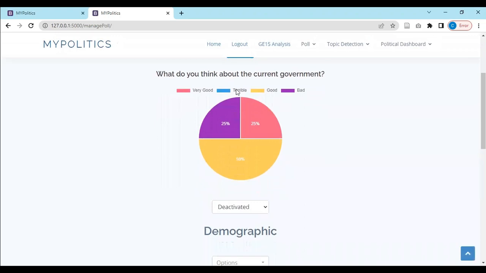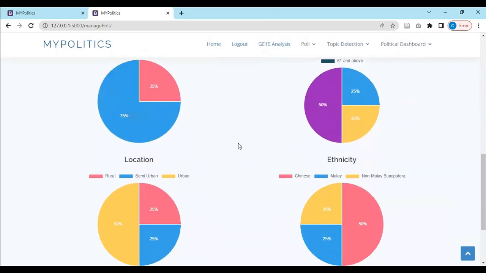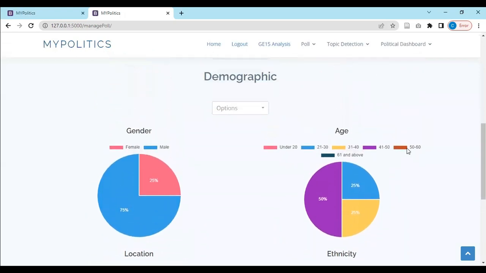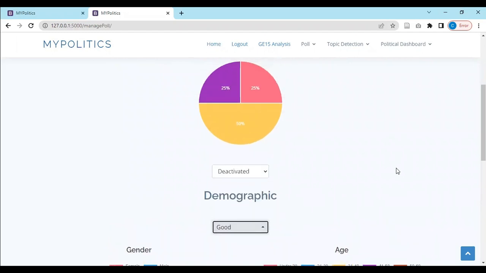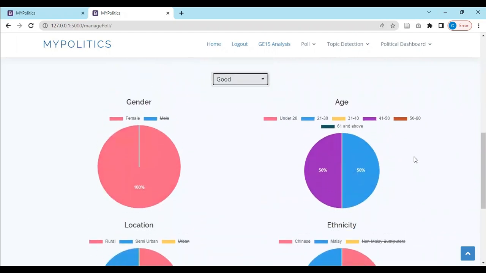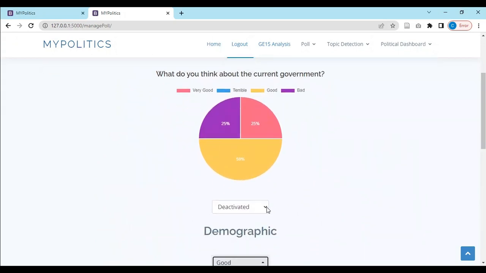After that, they can view the poll results from here as well as the demographic right here so that they can have a better understanding of their poll result as well as their poll results based on their particular demographic. Lastly, they can also choose to set their poll status to active, which is to allow the public to answer, publish, which is to stop the public from answering but publish the result to all of the public to see, and lastly, they can also deactivate it to archive it within this system.